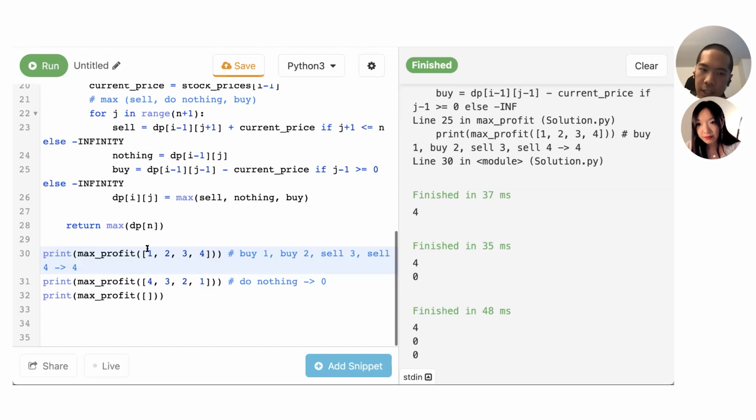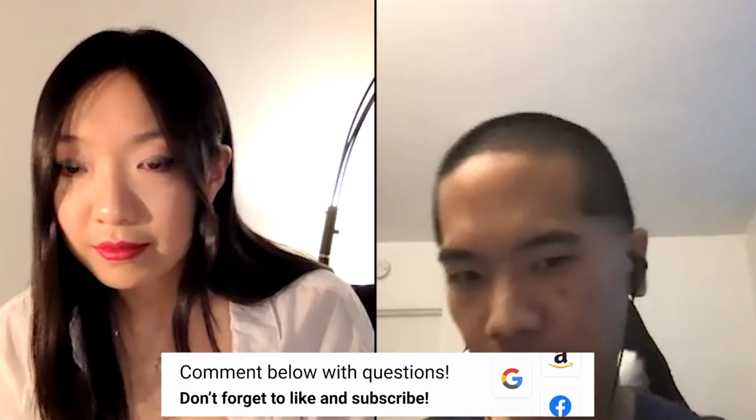The problem with that greedy solution is it fails on a case like this, because here, when I see 2, I'll say, oh, I can buy at 1 and sell at 2. But actually what we wanted to do is save the 2 for later, because there are even bigger numbers later down the list that you could sell at, right? Yeah, that type of greedy solution doesn't quite work.